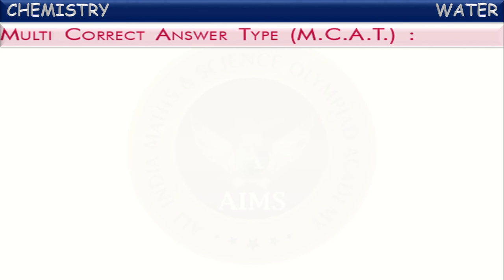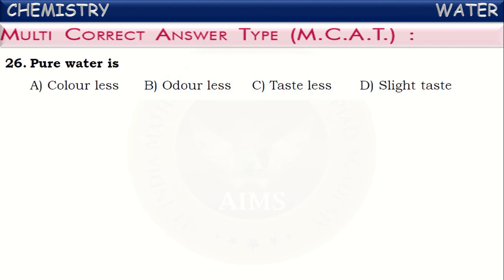First, let us go through the multi-correct answer type questions. See the first among those: pure water is. Yes, there are certain characteristics for pure water. It must be colorless, odorless, and tasteless. These are the qualities of the pure form of water. It won't have any taste. It will be tasteless, odorless, and colorless.